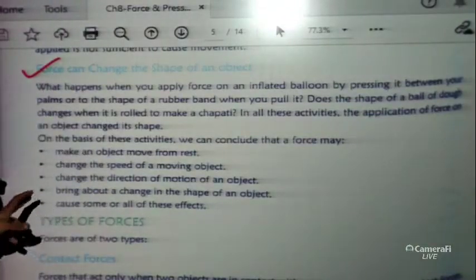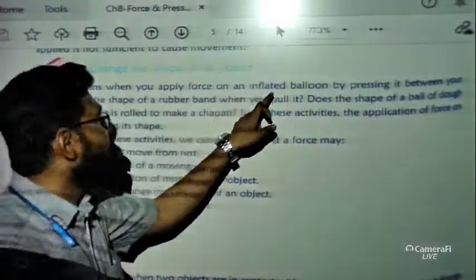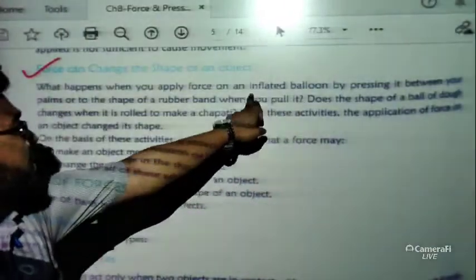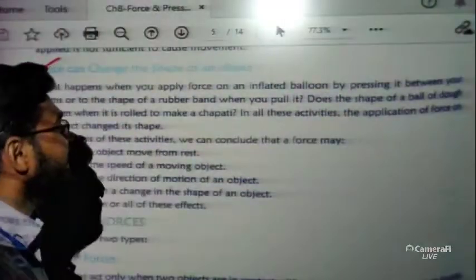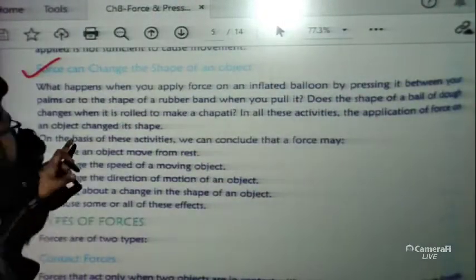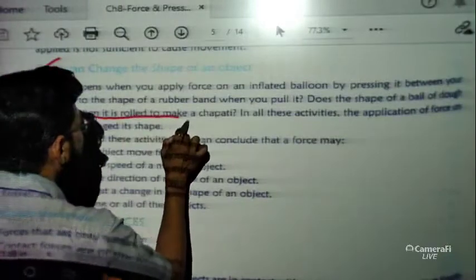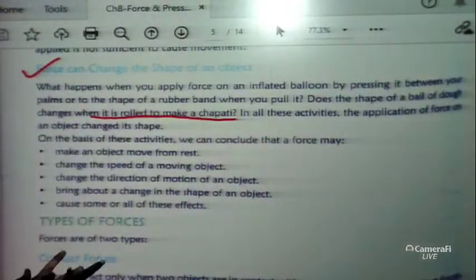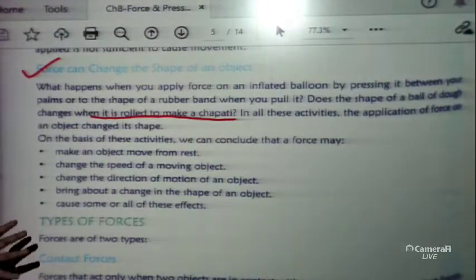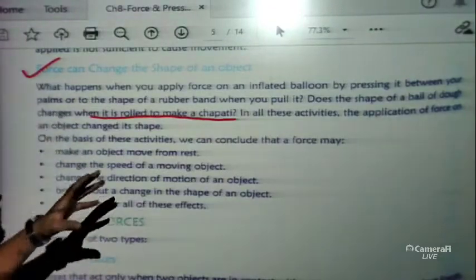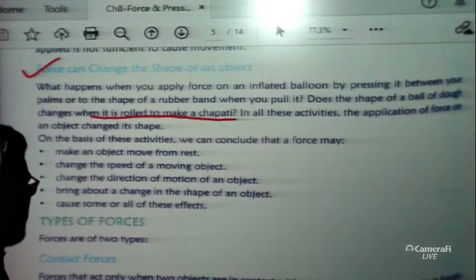This is also a very important thing. What happens when you apply force on an inflated balloon by pressing it between your palms, or on the shape of a rubber band when you pull it? Does the shape of a ball of dough change when it is rolled to make a chapati? All these examples tell us that if we apply a force on something, it will change the shape of the object, but not in every case.